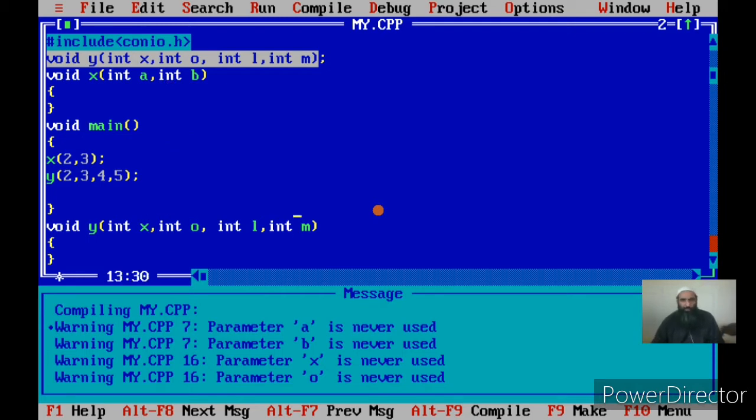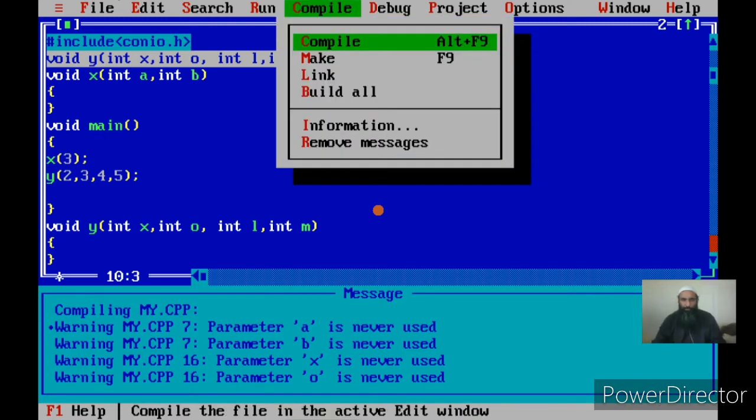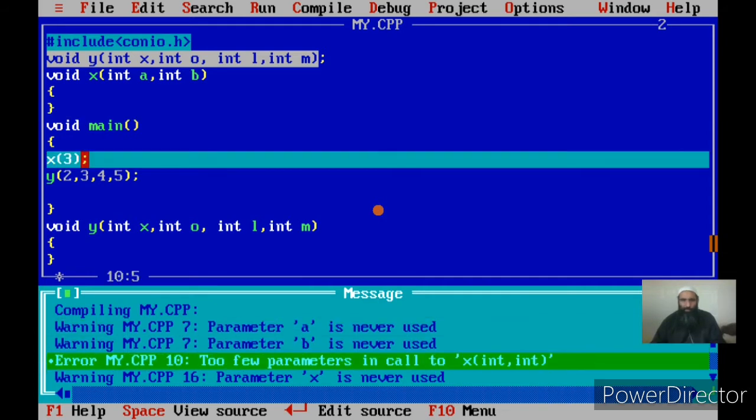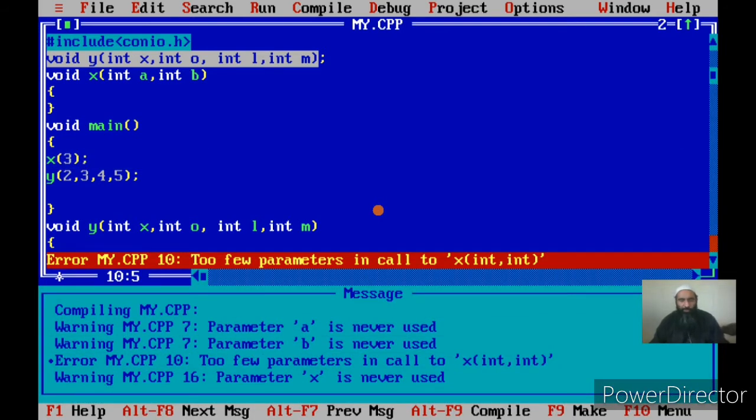Now let us see one more thing. If I pass a lesser number of arguments to x, let us see what happens. It will report an error. Once I compile, there is an error. What is the error? There are too few parameters in call to x. Why? Because we have defined x and we have specified two formal parameters for it, a and b, and in the actual parameters we are passing only one.